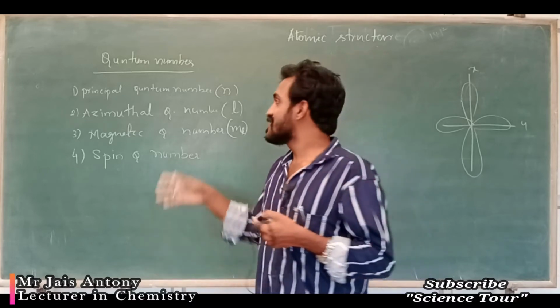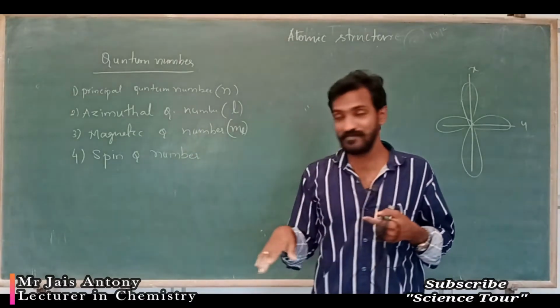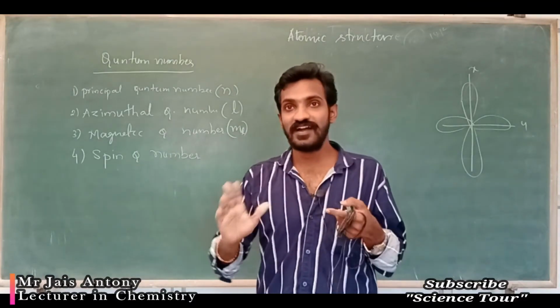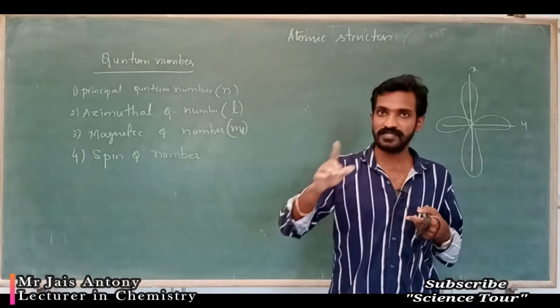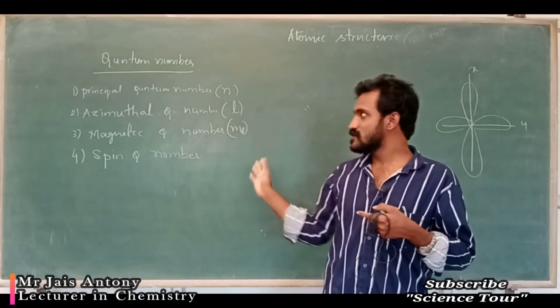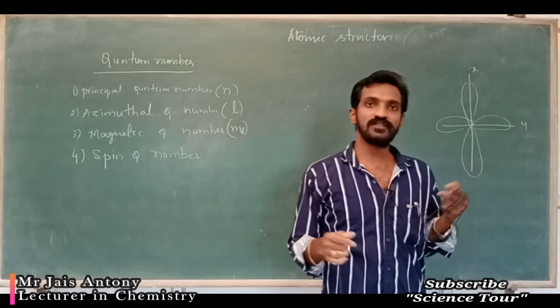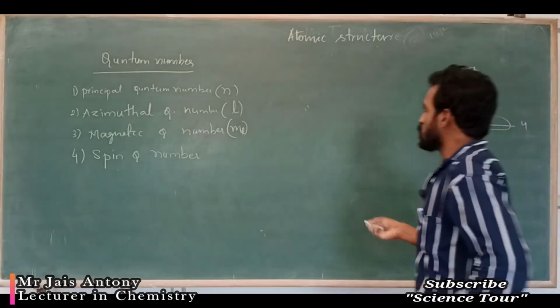Orbital shape, okay. Magnetic quantum number means you are studying the orientation of that particular orbital. Spin quantum number means the electron spins on its own axis, plus half and minus half, that you are studying. So, four types of quantum numbers. I will explain one by one. First is the principal quantum number.